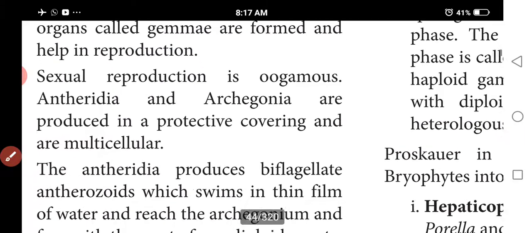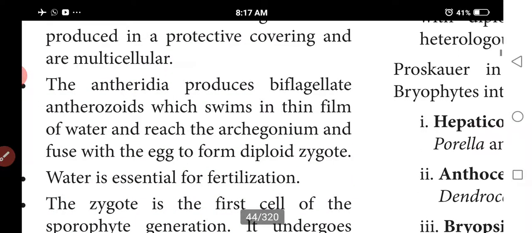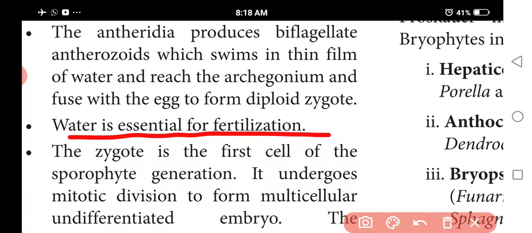Sexual reproduction is oogamous; antheridia and archegonia are produced. They are multicellular structures, with a protective covering of sterile cells. Antheridia produce biflagellate androzoids, which swim in a thin film of water and reach the archegonium to produce the diploid zygote. That is why water is essential for fertilization. Bryophytes need water to complete their life cycle.